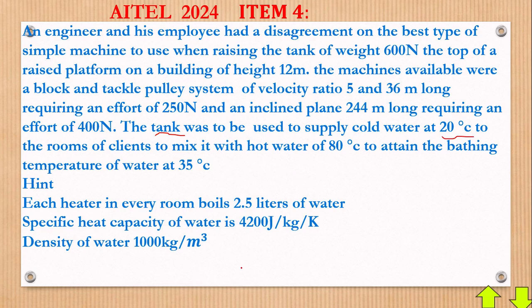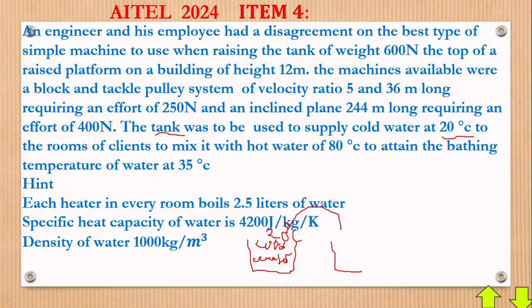So it means that here we have cold water in there. Okay, cold water at how much? Cold water is at 20 degrees Celsius. Okay, what next? To the rooms. So this cold water is being supplied to the rooms.